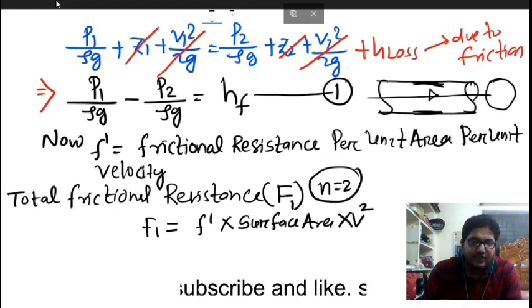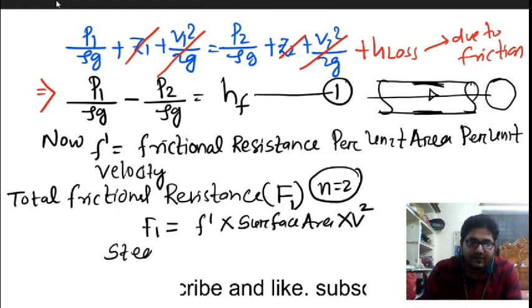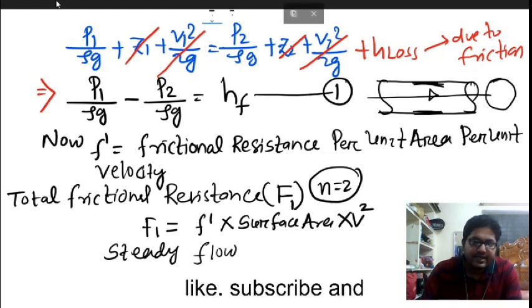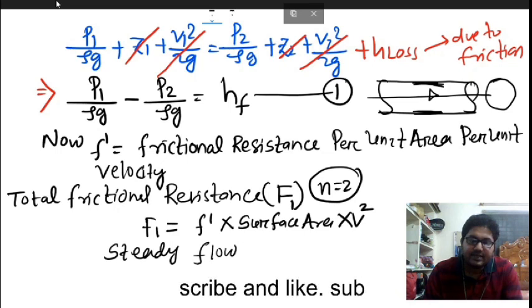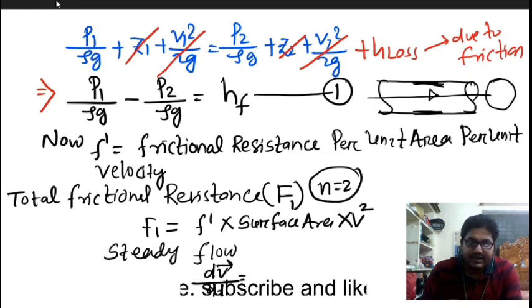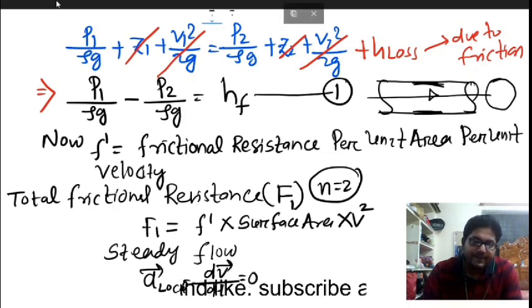In the Bernoulli equation we have assumed the flow to be steady flow. So steady flow means what? The local acceleration will be equal to 0, that is dv by dt, the local acceleration, will be equal to 0 for steady flow.